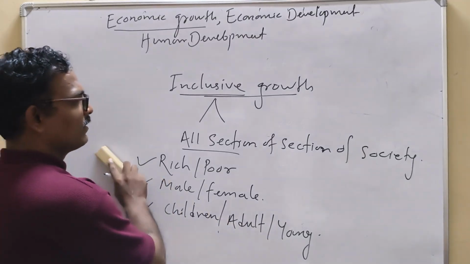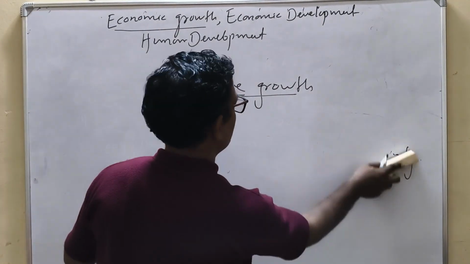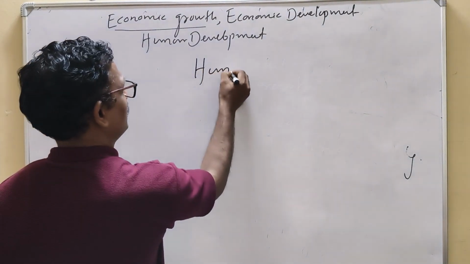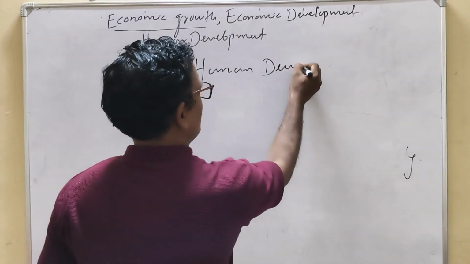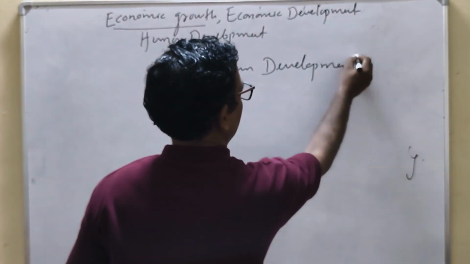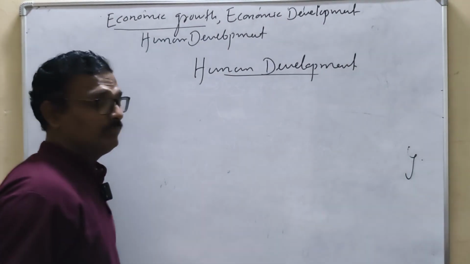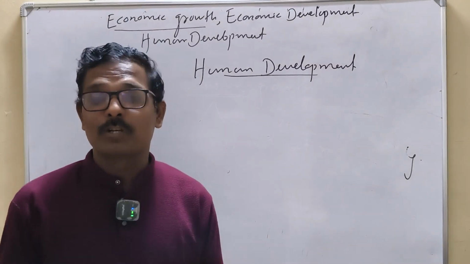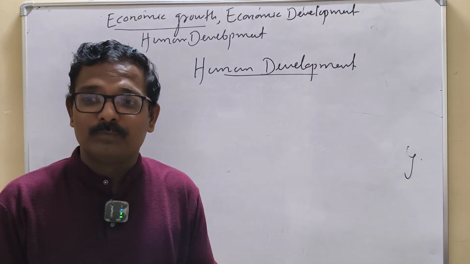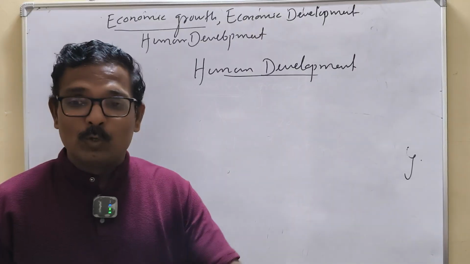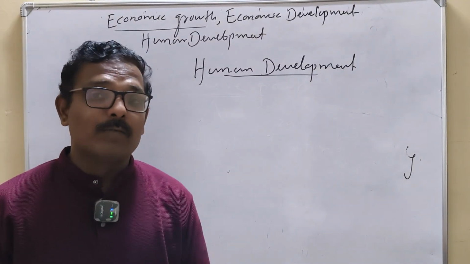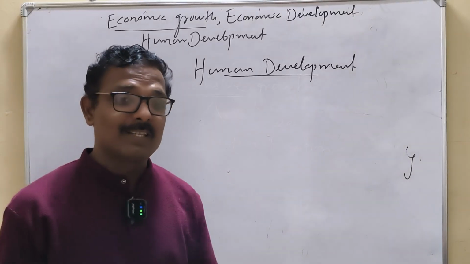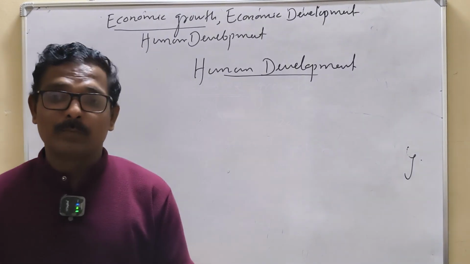So let's see the next concept in this topic, which is human development. Again, human development can be assessed by two factors, economic factors and social factors. As a human, some economic factors are needed for development, as well as some social factors we can use to assess the overall condition of the development of the human.